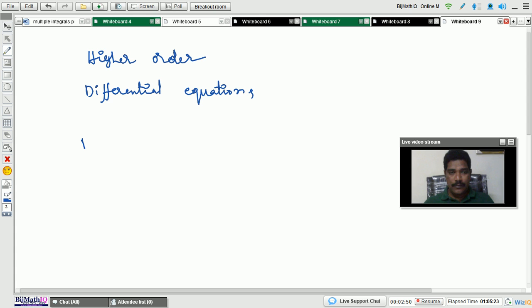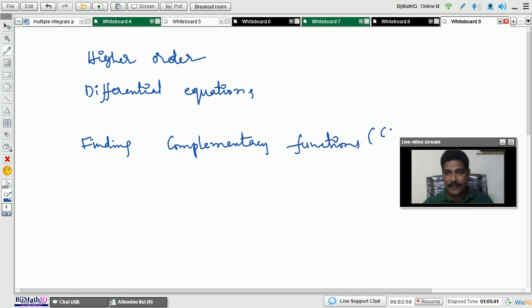Higher order differential equations, and we are going to discuss finding complementary functions, that is denoted by CF or yc.